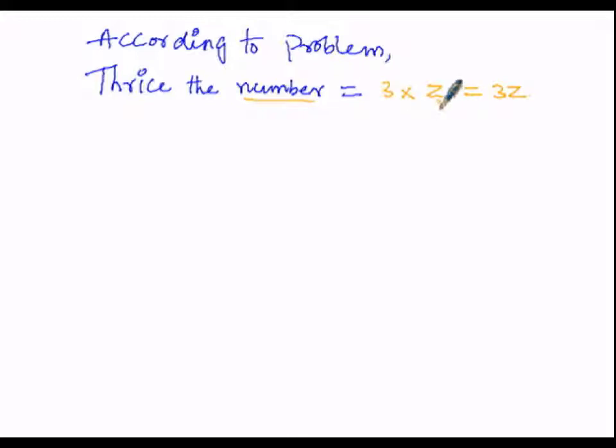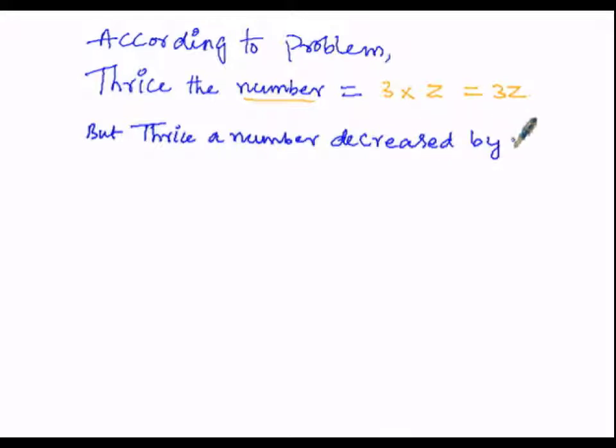Then later we have to decrease. So here as per problem, thrice a number is decreased by 10. Thrice a number is nothing but 3z, but it is decreased.